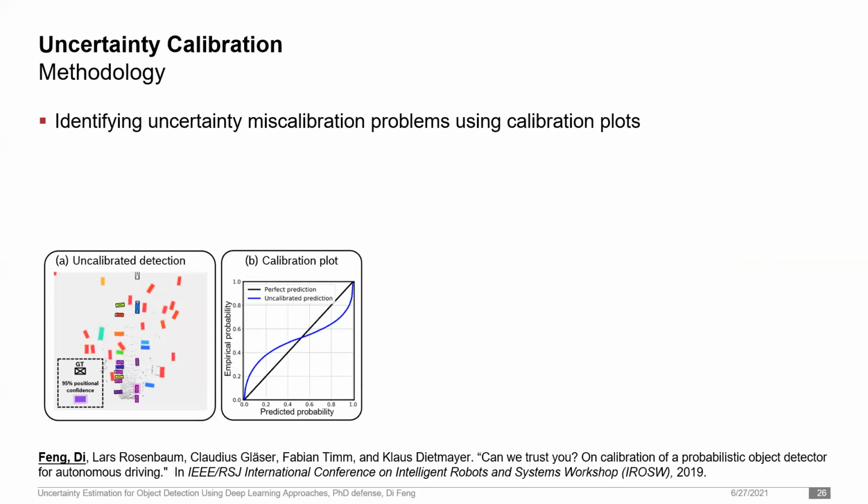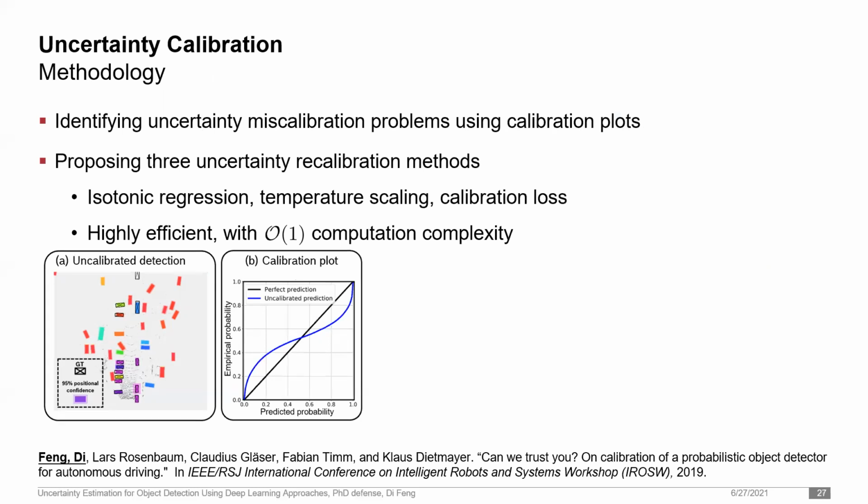In the thesis, I evaluated the performance of LiDAR detectors and found that the predictive uncertainties are miscalibrated, resulting in a blue curve on the left. Propagating this miscalibrated uncertainty to the downstream modules can be dangerous, especially in the decision-making process in autonomous driving. In this regard, I propose three novel methods to reduce uncertainty estimation errors, namely isotonic regression, temperature scaling, and calibration laws. They are quite efficient and work in constant time complexity, which is highly desirable for online deployment.